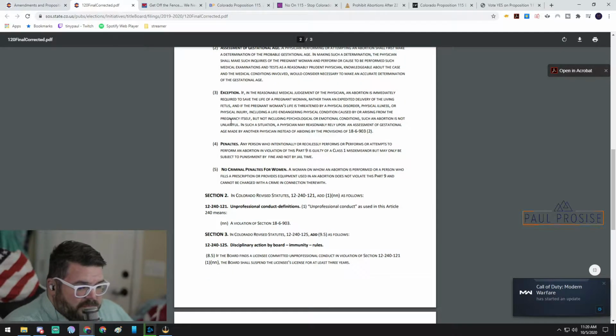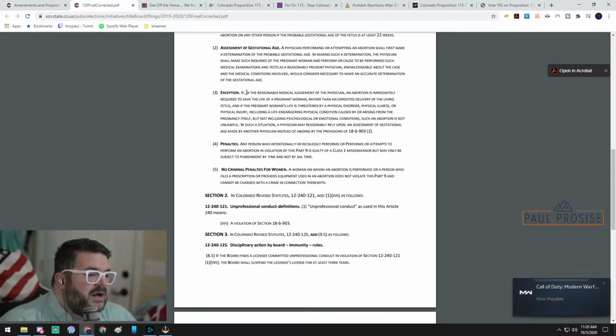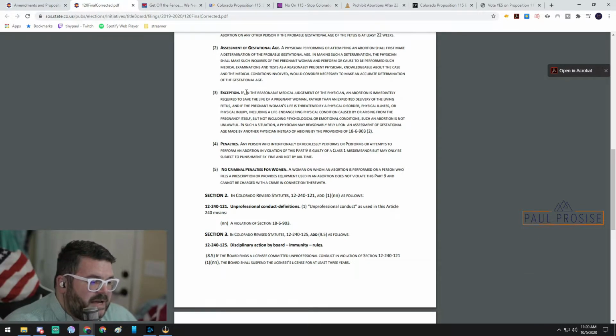Section 3. Here are the exceptions that you need to note and understand. If, in the reasonable medical judgment of the physician, an abortion is immediately required to save the life of a pregnant woman rather than an expected delivery of the living fetus, and if the pregnant woman's life is threatened by a physical disorder, physical illness, or physical injury, including a life-endangering physical condition caused by or arising from the pregnancy itself, but not including psychological or emotional conditions, such an abortion is not unlawful.